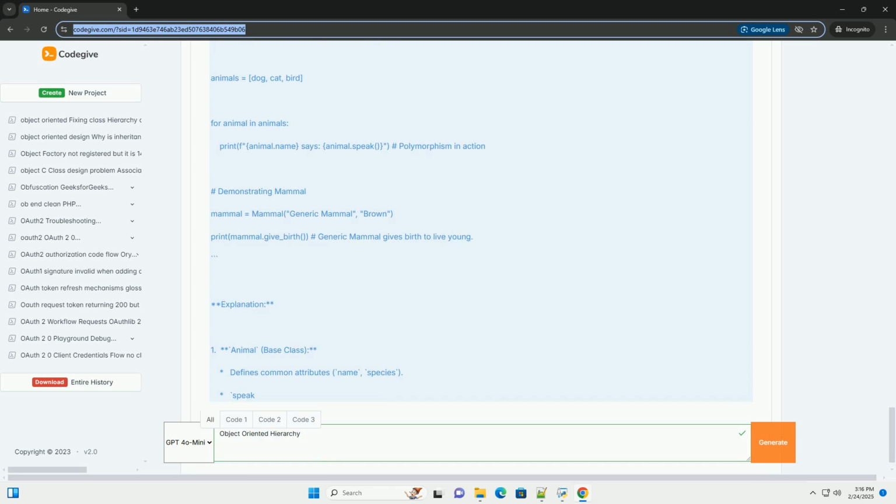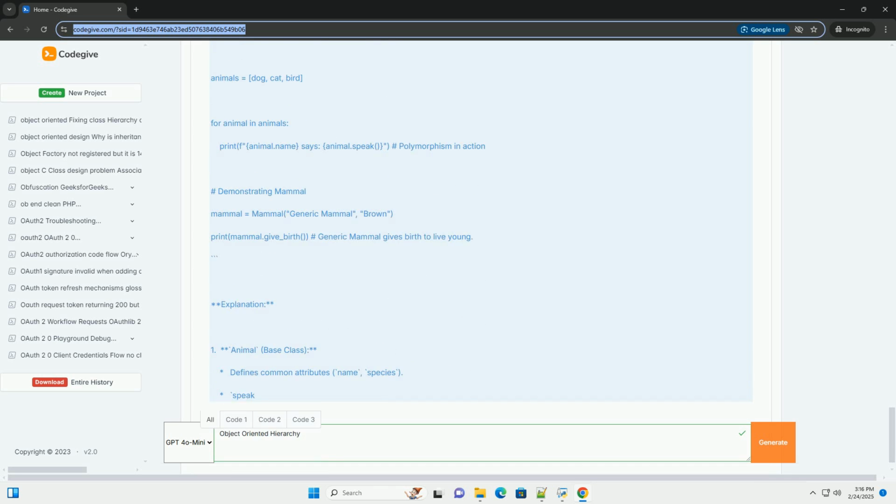2. Types of object-oriented hierarchies. Object-oriented hierarchies can take various forms, each with its own use cases. Single inheritance. A class inherits from only one base class. This is the simplest type of inheritance and is supported by many languages, including Python.